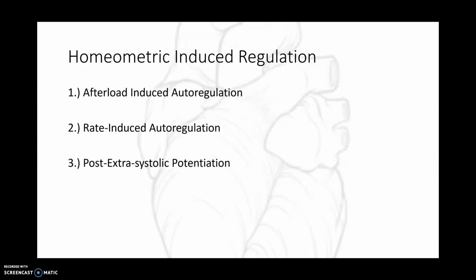All right, so let's move to the second intrinsic mechanism. We have homeometric autoregulation. These are intrinsic regulatory mechanisms that don't have to do with fiber length. We have three of them. One, afterload-induced autoregulation. Two, rate-induced autoregulation. And the third one is post-extrasystolic potentiation. And we're going to go over all three.